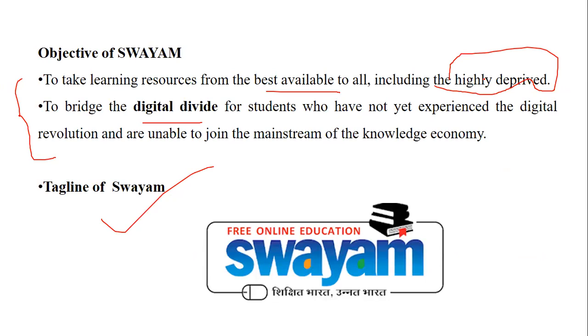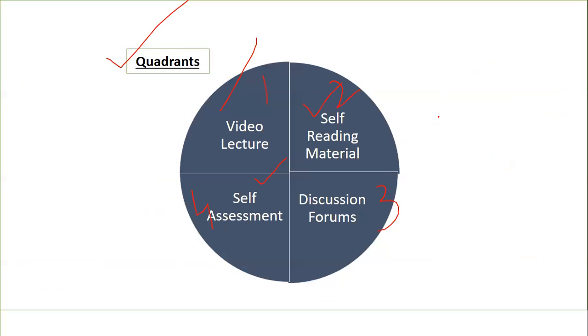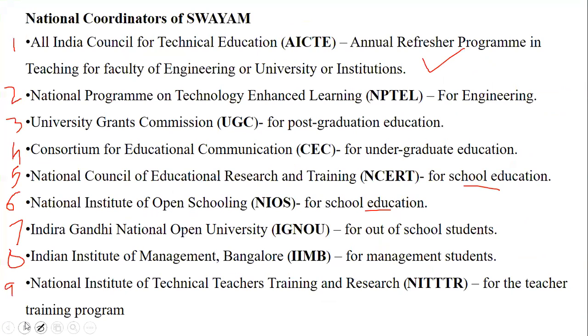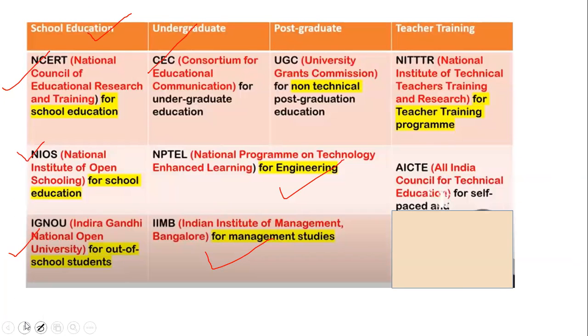Then we studied the objectives, that is to bridge the digital gap which has increased because of technology. The tagline: Shikshit Bharat, Unnat Bharat, Educated India, Progressed India. We have 4 quadrants, clockwise: video lectures, self-reading material, discussion forum, then self-assessment, okay. And then next, your coordinators. So 9 coordinators, every coordinator you should know with the full form and their acronyms. And I have given you a small table to remember, right?